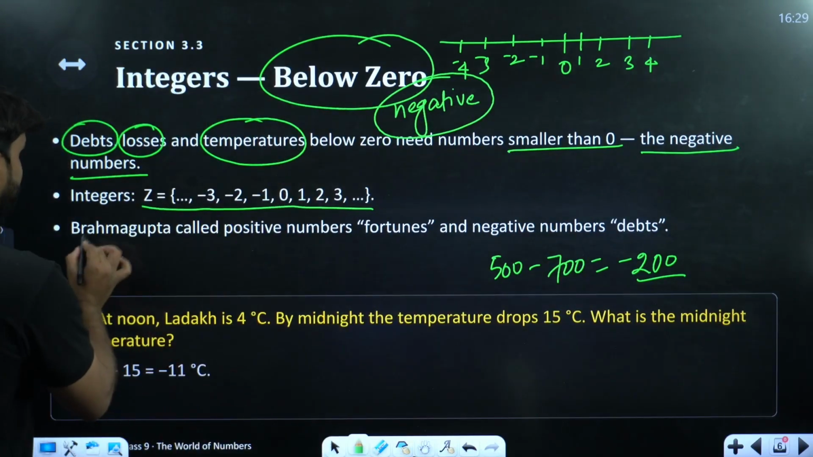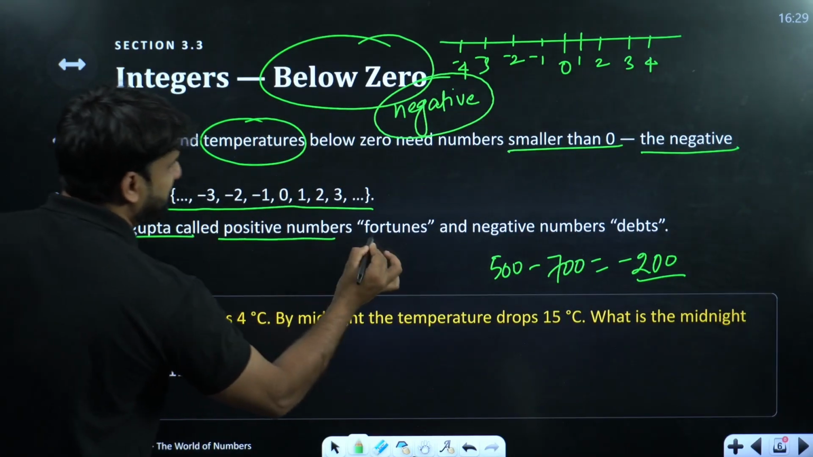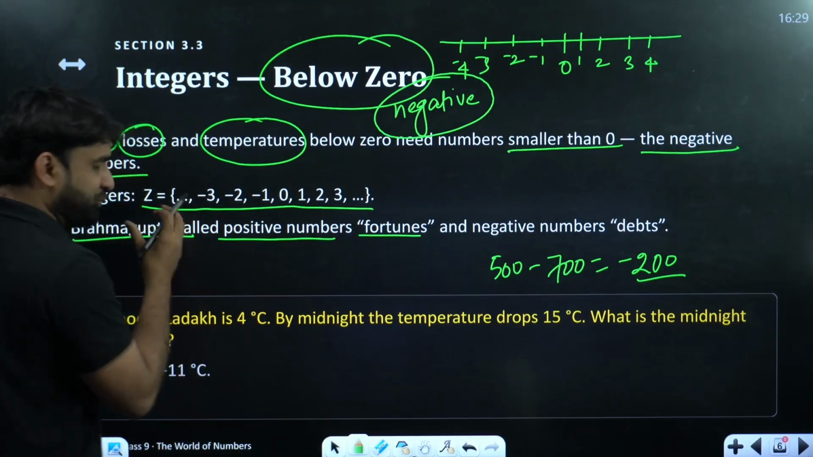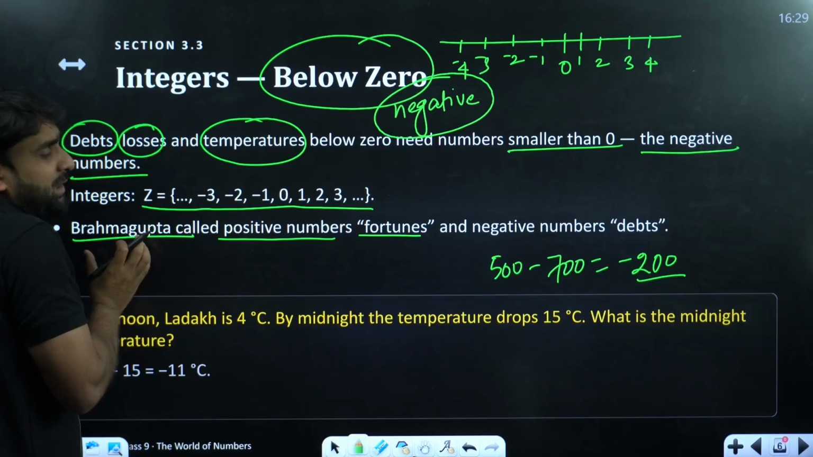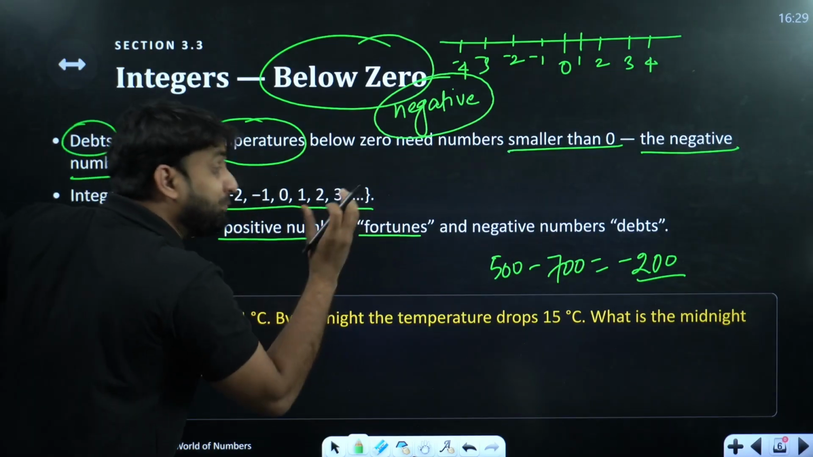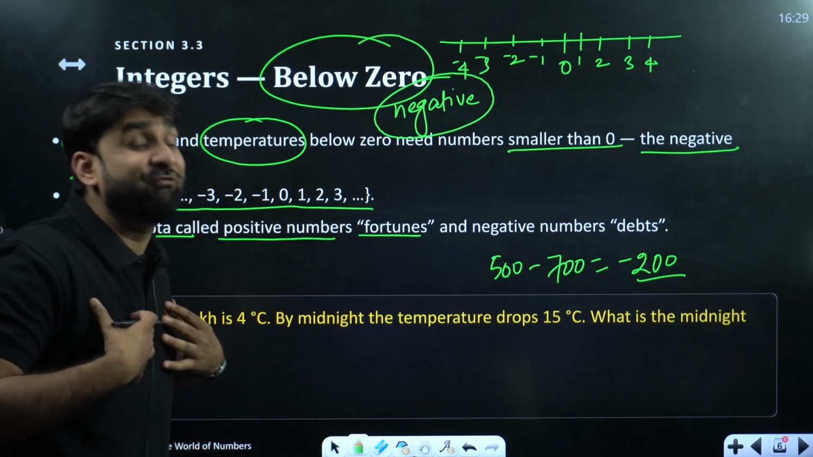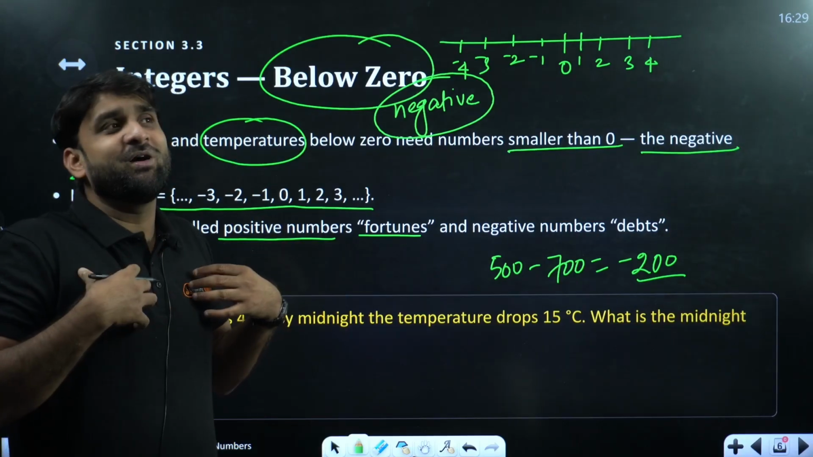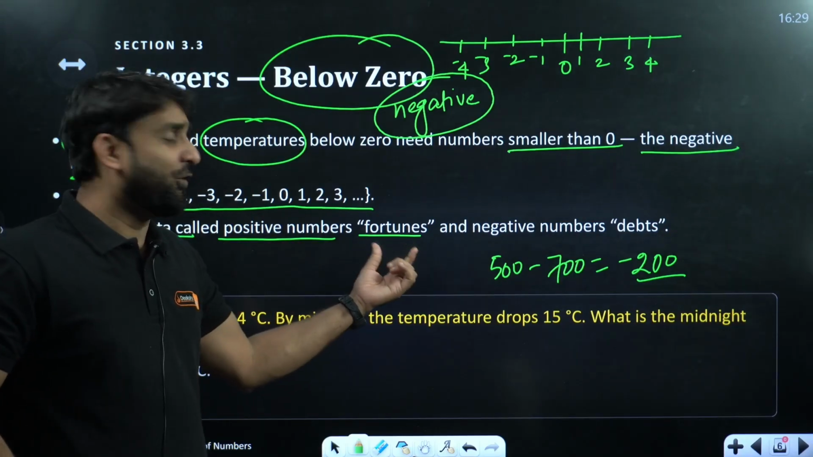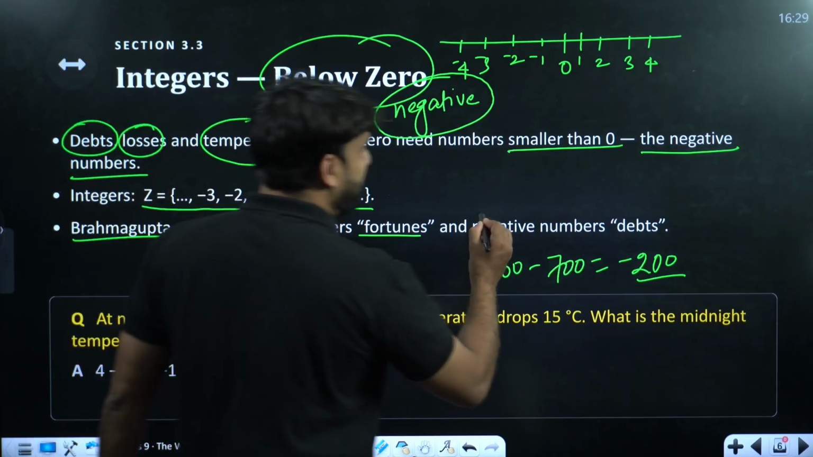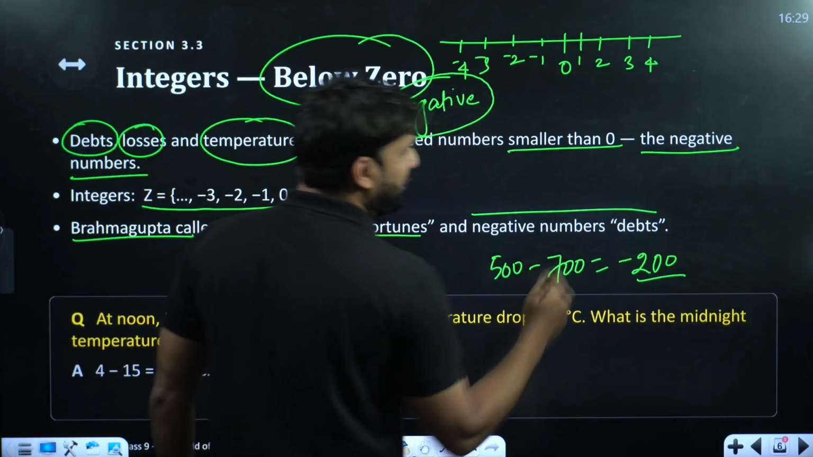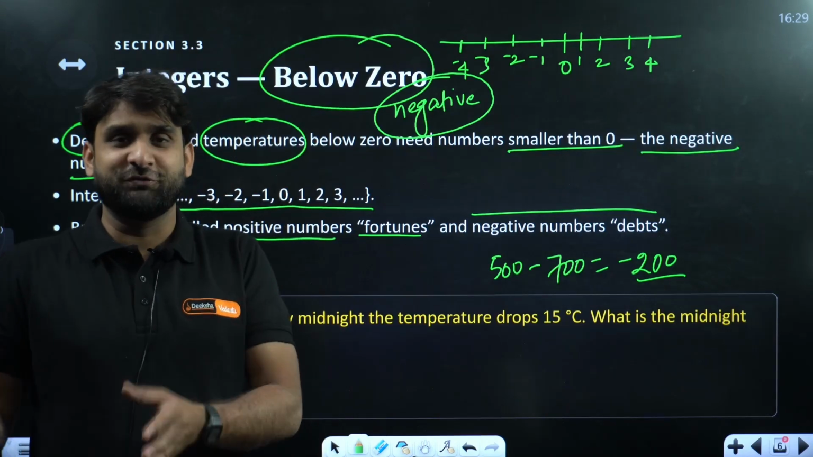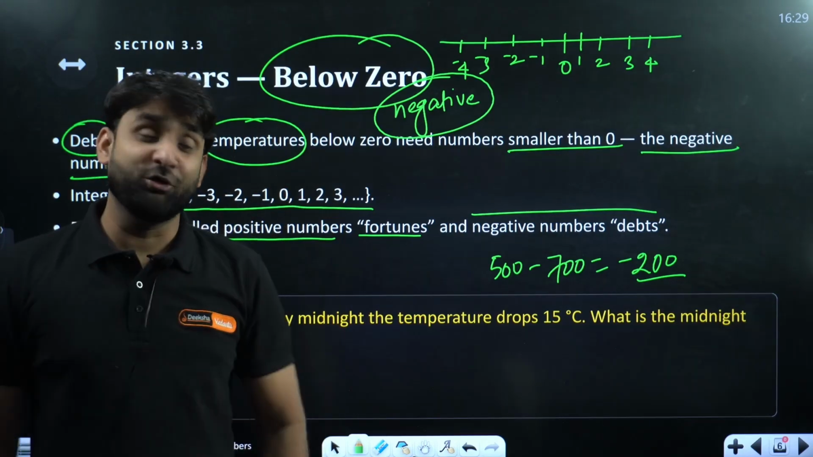Okay. So Brahmagupta called positive numbers fortune. This word is mentioned in your Ganit Manjari textbook. So for positive values, Brahmagupta took the word fortune. Fortune means when we feel privileged, when we are happy, when we are under profit. So this is called fortunate. And negative numbers were introduced as debts. Debts means you are under debt. You have borrowed some amount of money from your friend, you are under debt.